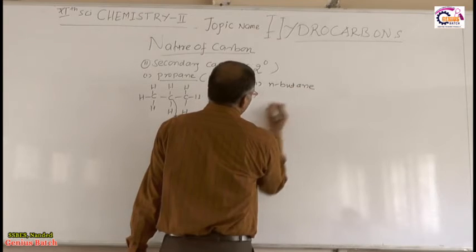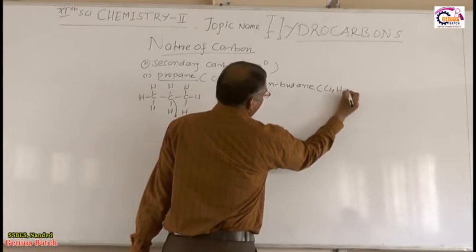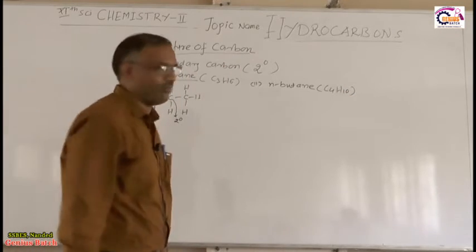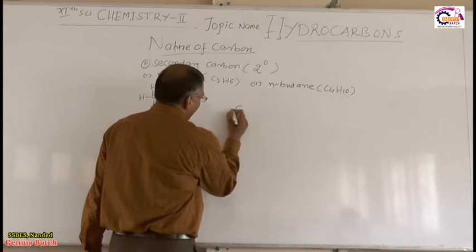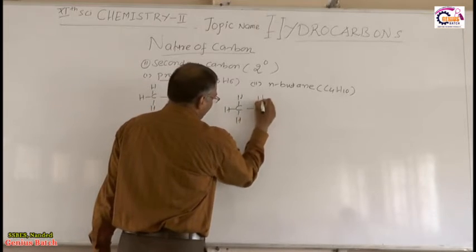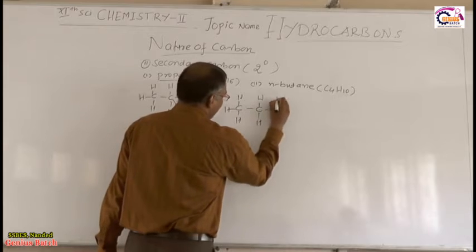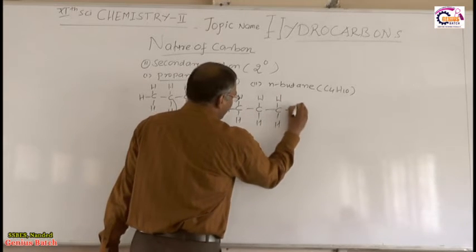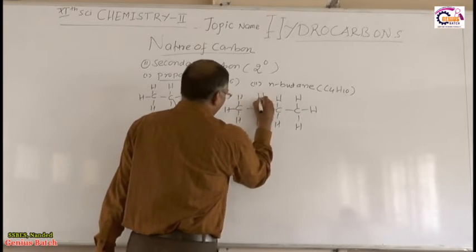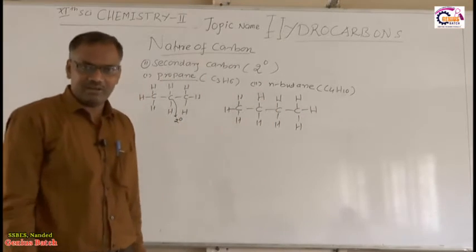Second example is N-butane, right? Okay, what is the molecular formula? C4H10 is the molecular formula of N-butane. So how can we write the N-butane? So this is the CH3, CH2, straight chain alkane. This is an example of straight chain alkane. N is the straight chain alkane or the normal alkane. Okay, this is the N-butane.